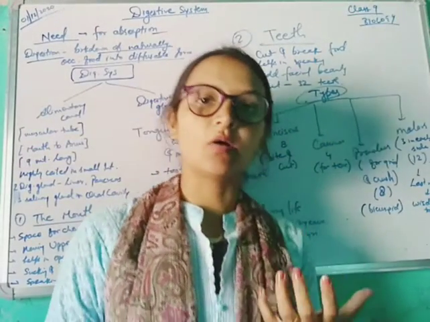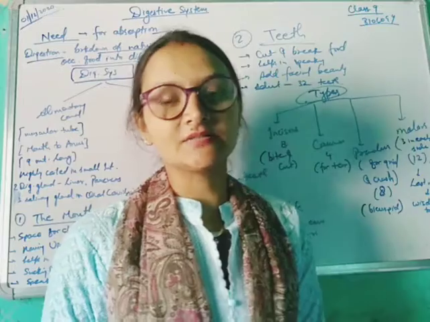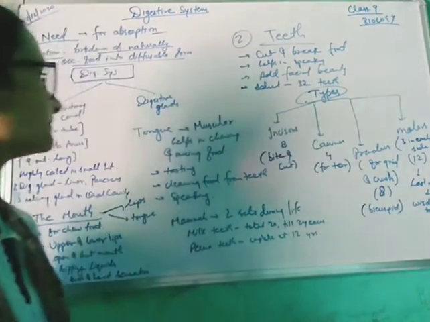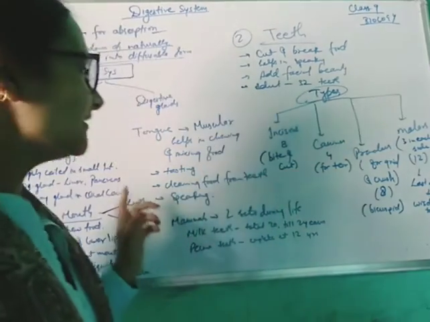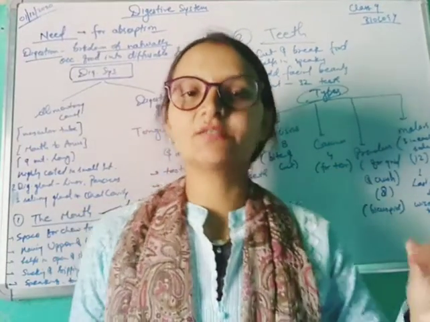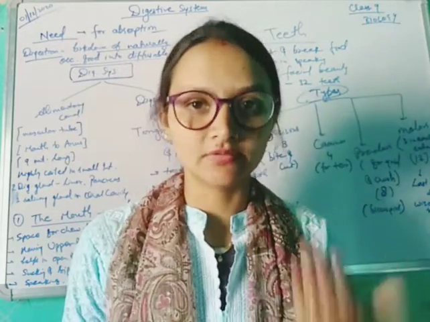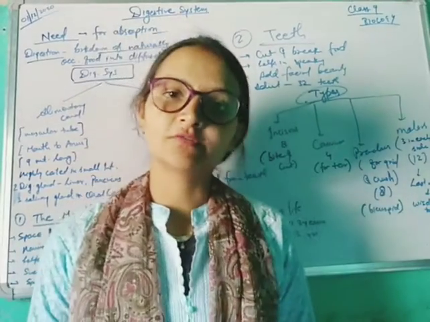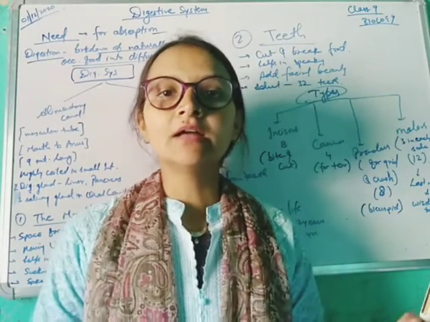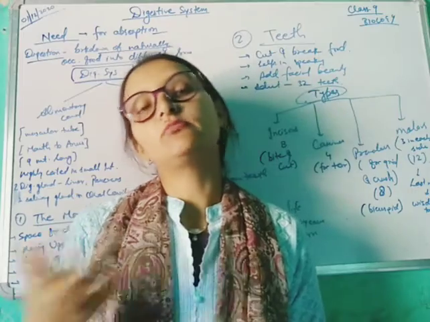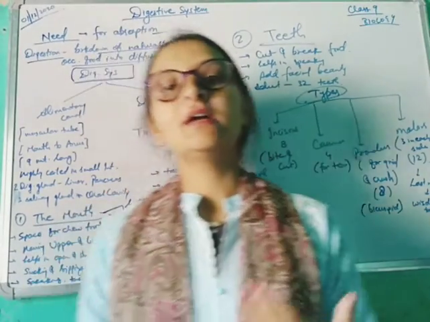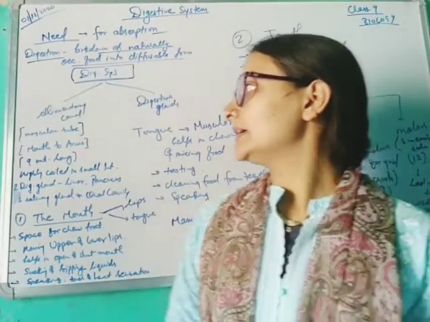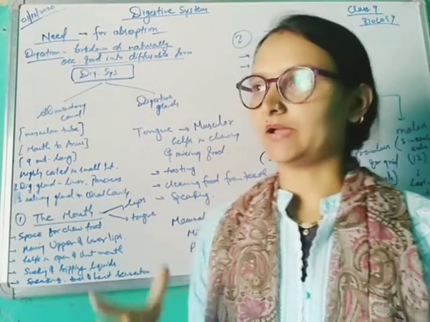For digestion, our body has a very peculiar digestive system. It consists of two things, that is the alimentary canal and digestive glands. The alimentary canal is a long, muscular tube that starts from the mouth and ends at the anus. It has lots of parts. It is very long, and it gets coiled at the small intestine. You might have heard about the large intestine and small intestine.